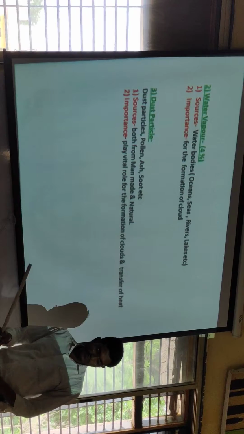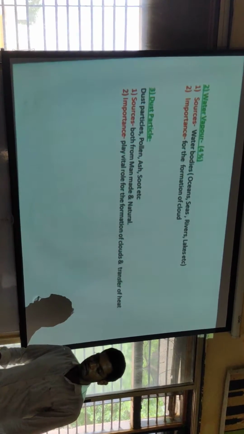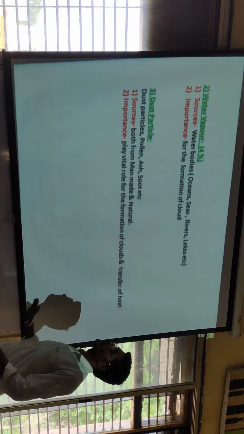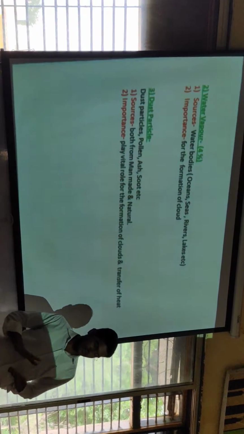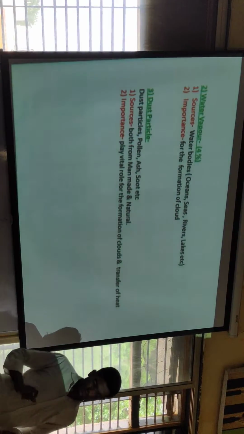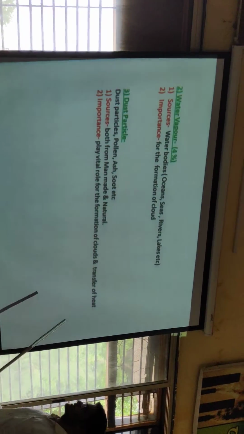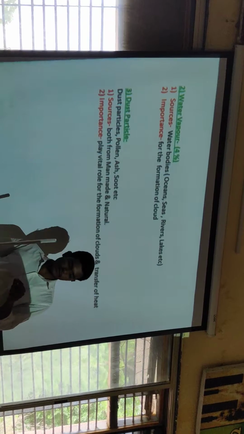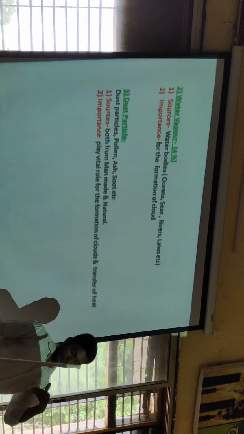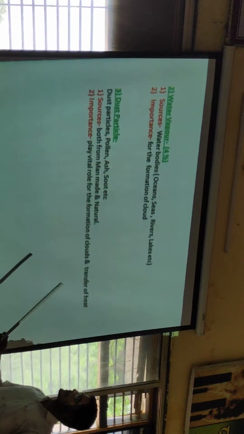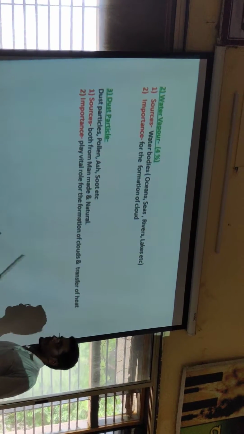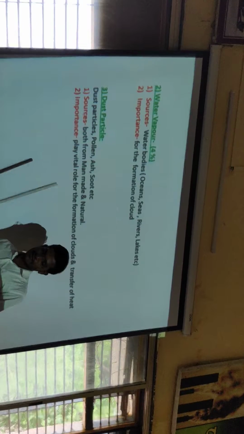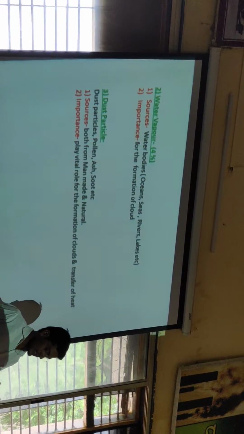Second, the composition of the atmosphere, which also includes gases, and the second one is water vapor. Water vapor is found up to 4% in the atmosphere. Maximum water vapor is found up to a height of 8 km. Water vapor decreases with height: as the height increases from the surface of the earth, the water vapor also decreases.